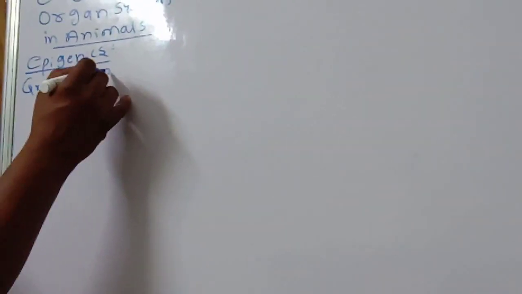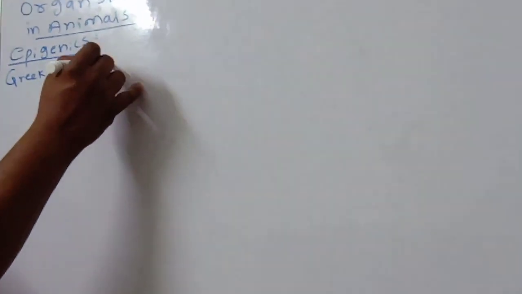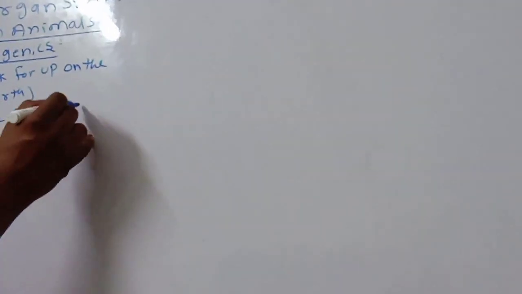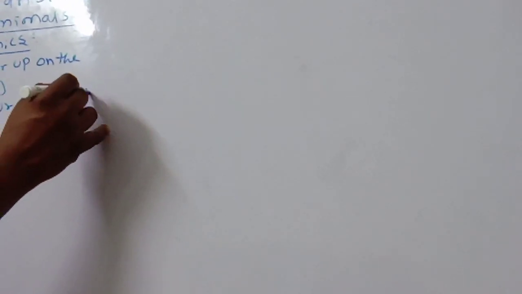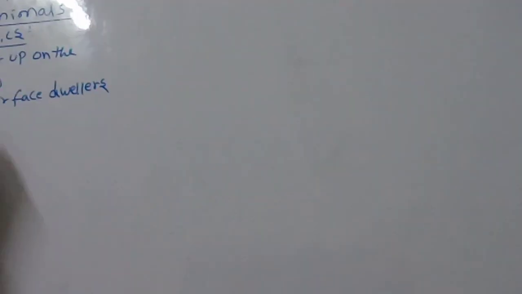In the Greek, epi means upon the earth. The epigeics are surface dwellers. Example,